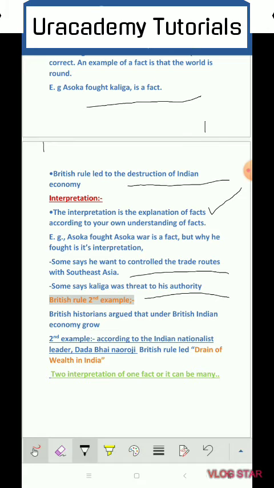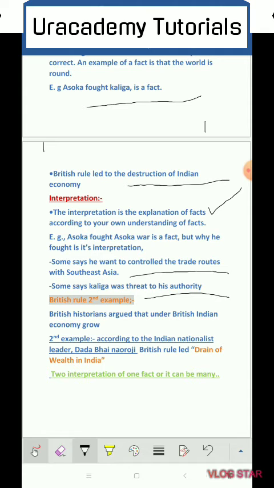So historians gave two explanations of one fact, the Kalinga war. Simply, Ashoka fought the Kalinga war, but historians give explanations. That's why history is made of two things: one is fact, another is interpretation. A fact is a truth, but interpretation is the explanation of this truth.